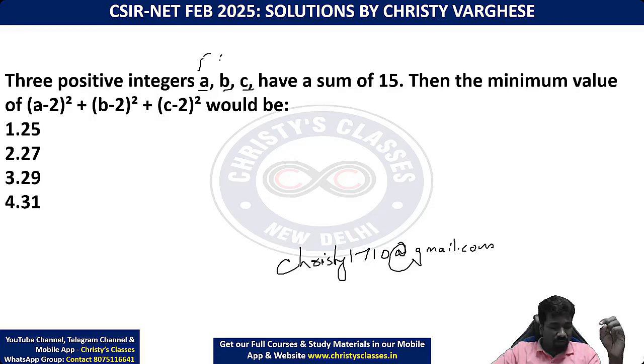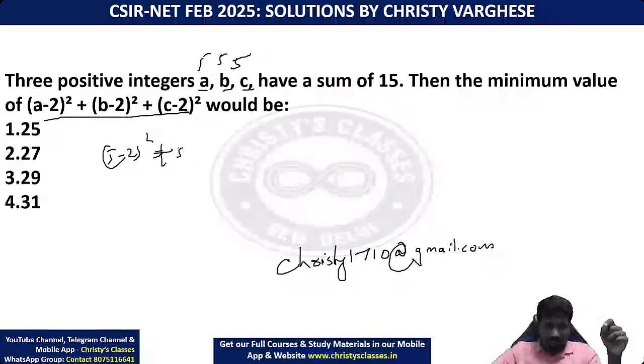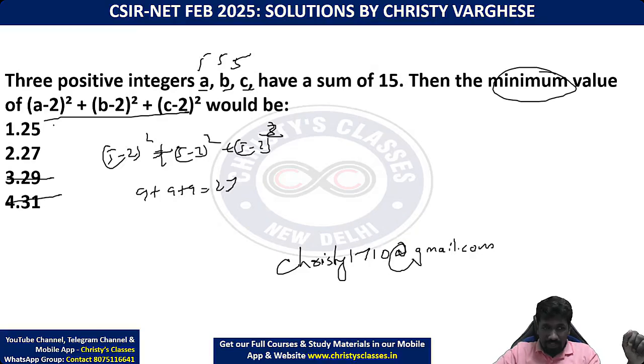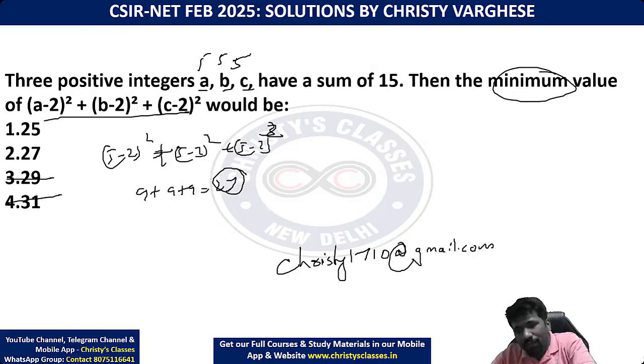For example, 5, 5, 5. Then what will be the value of this? 5 minus 2 the whole square, that is 3 square, plus 5 minus 2 the whole square, plus 5 minus 2 the whole square. That means 3 square plus 3 square plus 3 square, 9 plus 9 plus 9, 27. Are you getting it? Some of you got 29 and 31. That is already eliminated because the minimum is asked. I am showing you that 27 is possible. So 29 and 31, even if possible, are not the minimum. Do you understand? Now, yes, definitely you can ask whether 25 is possible.